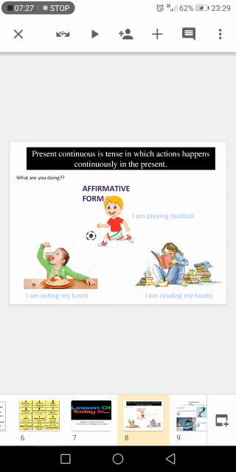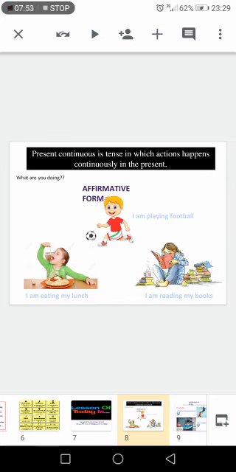For example, when I say I am playing football, the action of playing football happens now. That's why I use the present continuous, when I want to talk about an action that happens now. Is it clear? So I say I am playing football, for example, now or at this moment. Picture number 2, I'm eating my lunch right now.